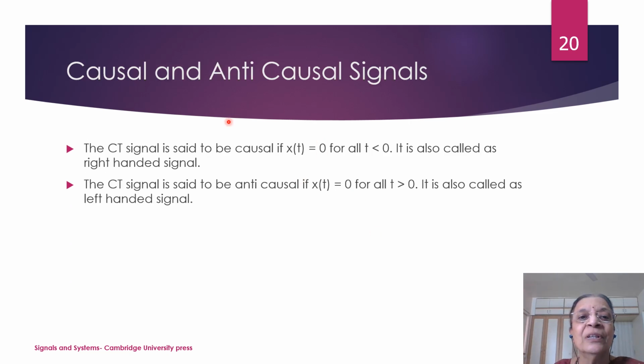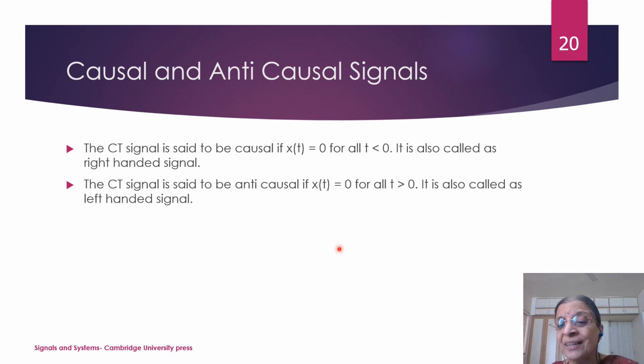Another property of signals is causality. Causal and anti-causal signals. Causality means the signal exists only after t equal to 0, and it does not exist for t less than 0. But if it also exists for t less than 0, it will be called a left-handed signal.